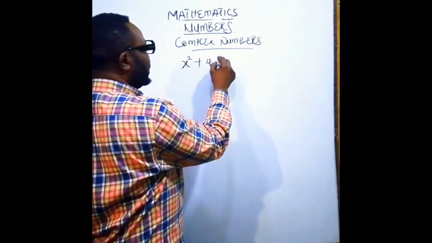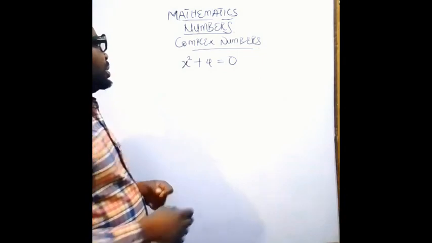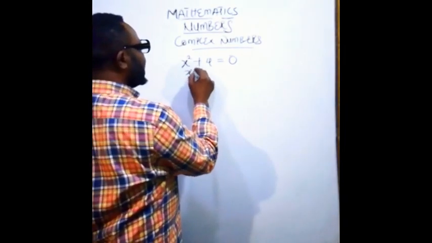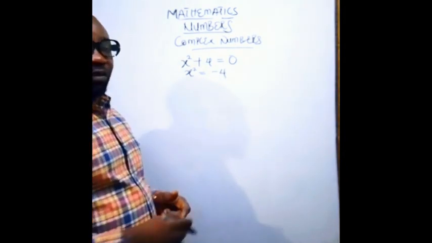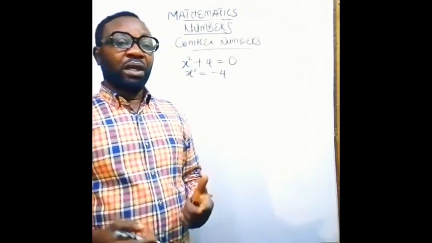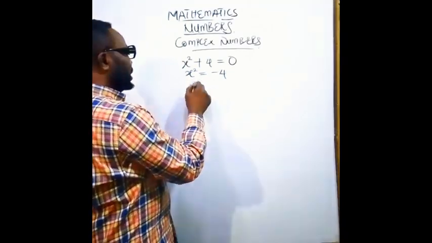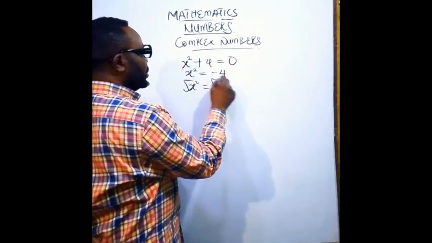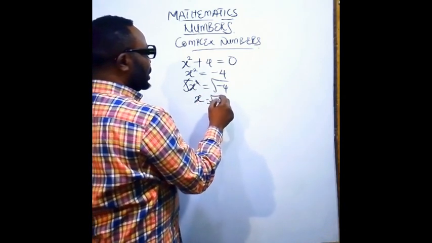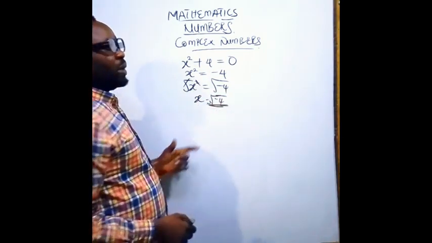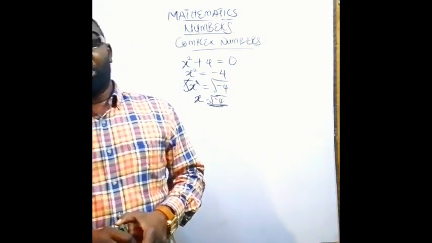plus 4 is equal to 0. If we have x squared plus 4 is equal to 0, we can say that x squared is equal to minus 4. Now, for us to find the value of x here, we have to find the square root of both sides. So x will be equal to root of minus 4. This is what we refer to as an imaginary number. It is a complex number in mathematics.